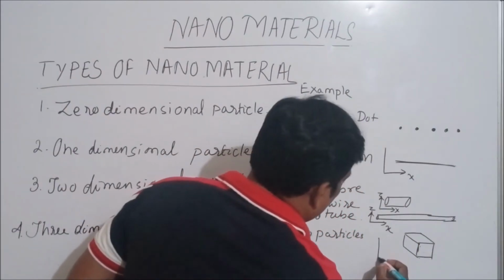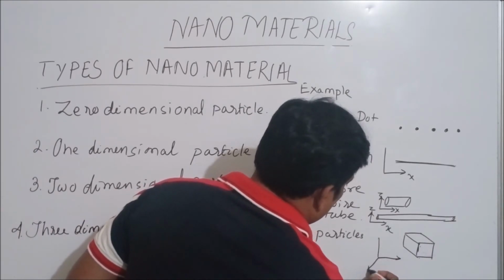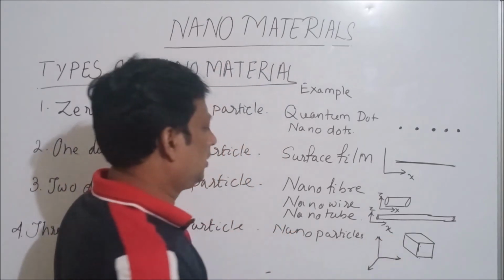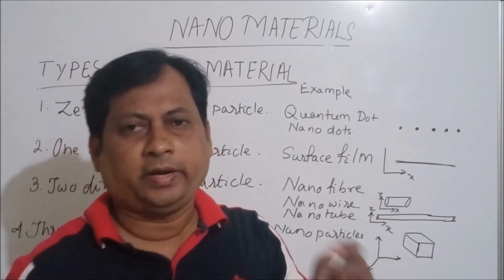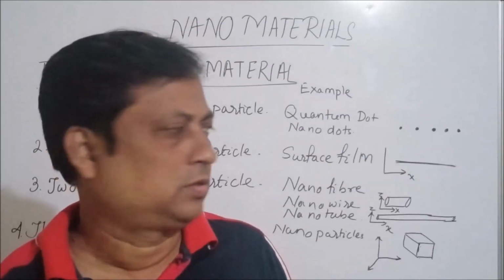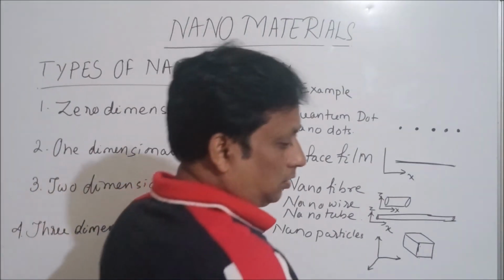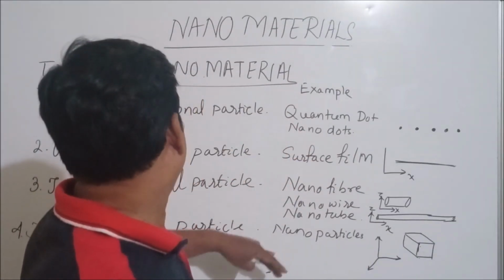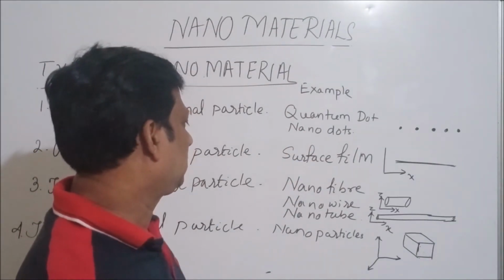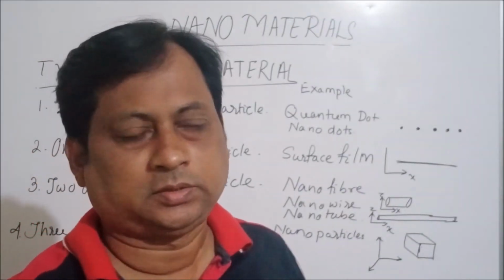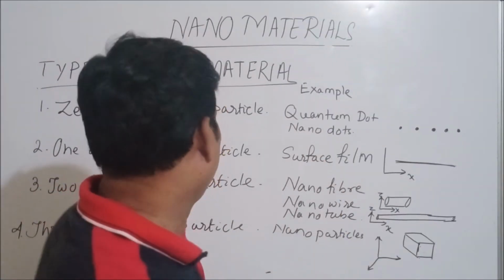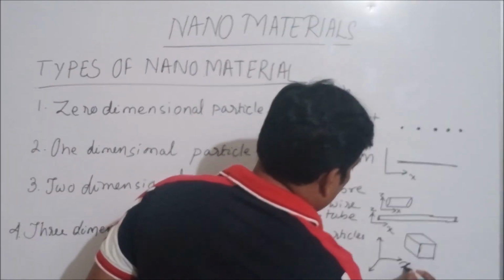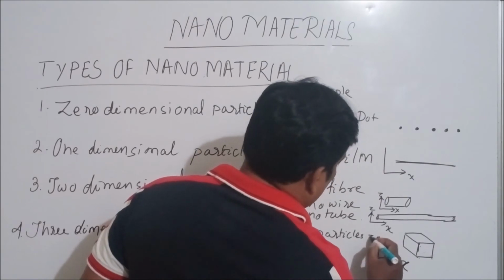So it has three dimensions. It is three dimensional. It has x, y, and z directions. So these are the nanoparticles. These are some of the examples of the types of nanomaterials. So nanoparticles are three dimensional particles, and they have orientation in x, y, and z direction.